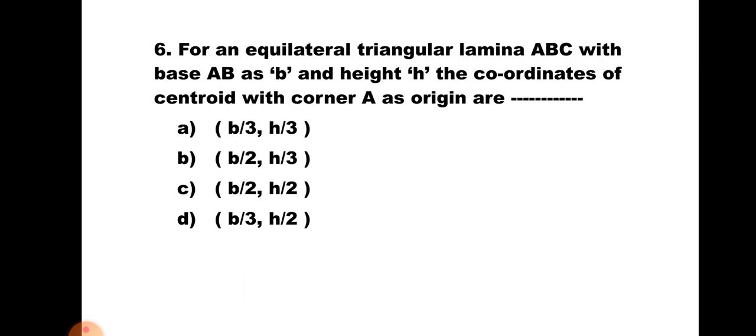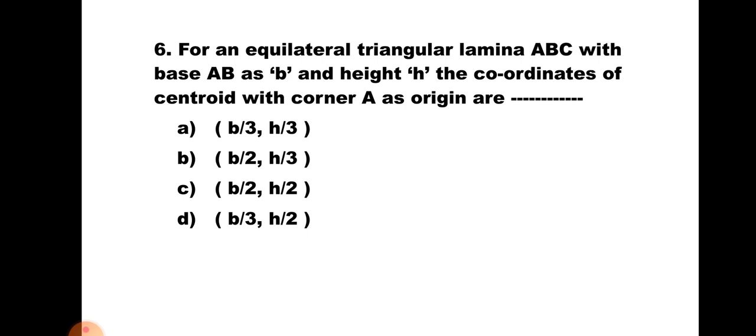Question number 6. For an equilateral triangular lamina ABC with base AB as B and height h, the coordinates of centroid with corner A as origin are A. B by 3, H by 3, B. B by 2, H by 3, C. B by 2, H by 2, and D. B by 3, H by 2. Now equilateral triangle is a lamina which is symmetrical about the vertical axis.